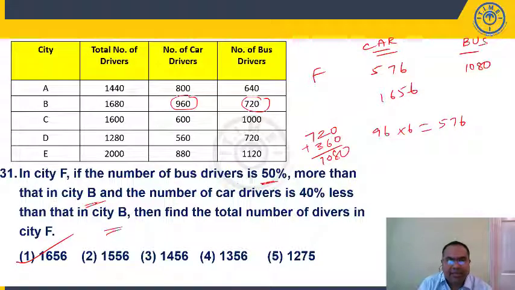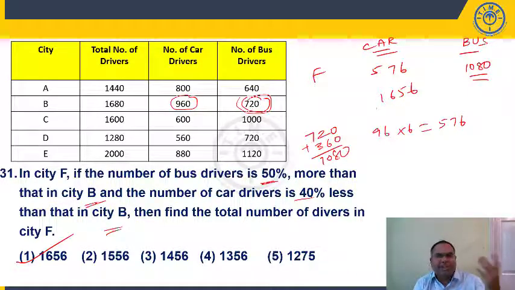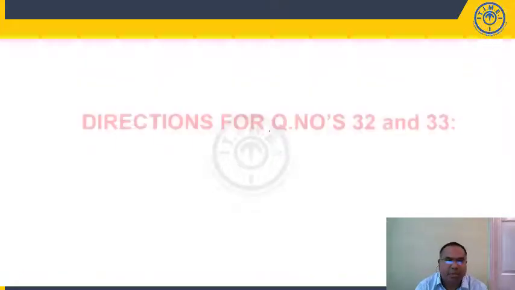Bus drivers 50% more means 720, 50% means half of that more, so 1080. And car drivers 40% less than CTB. 40% less means it is 60% of this, right? So for total should be 100. 40% less means it should be 60%. 10% is 96, 60% is 6 times. So add these two, 1656 present in first option.